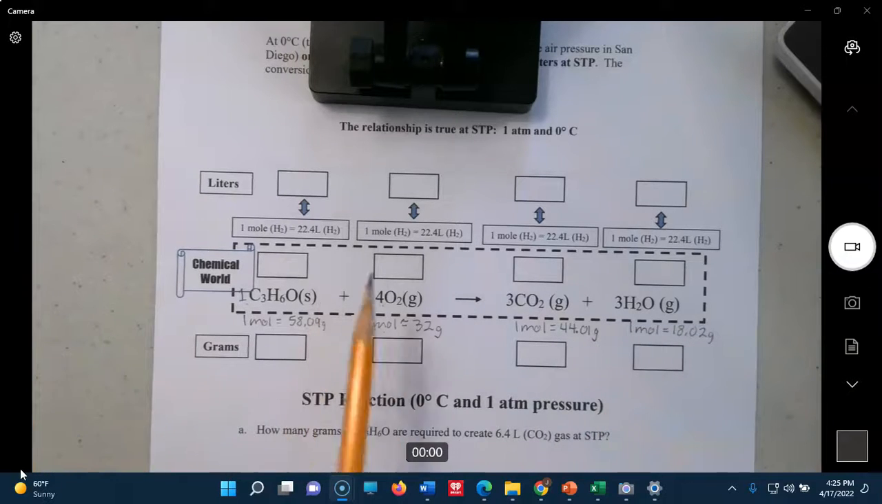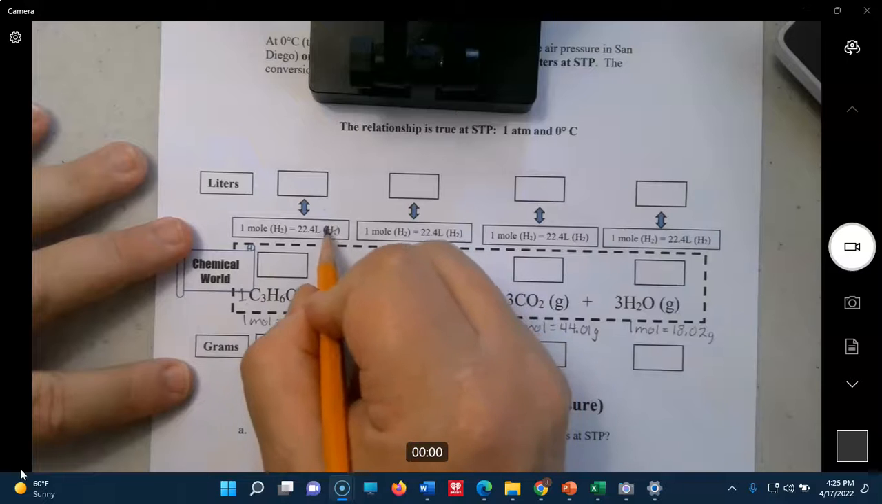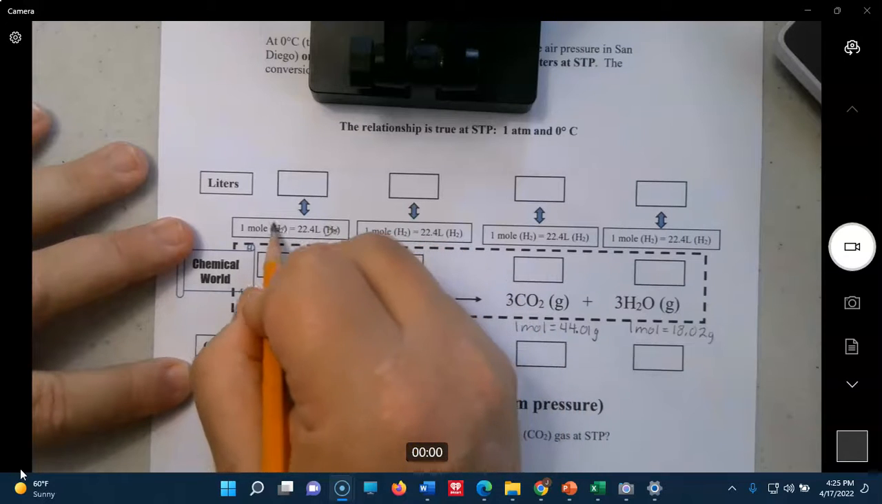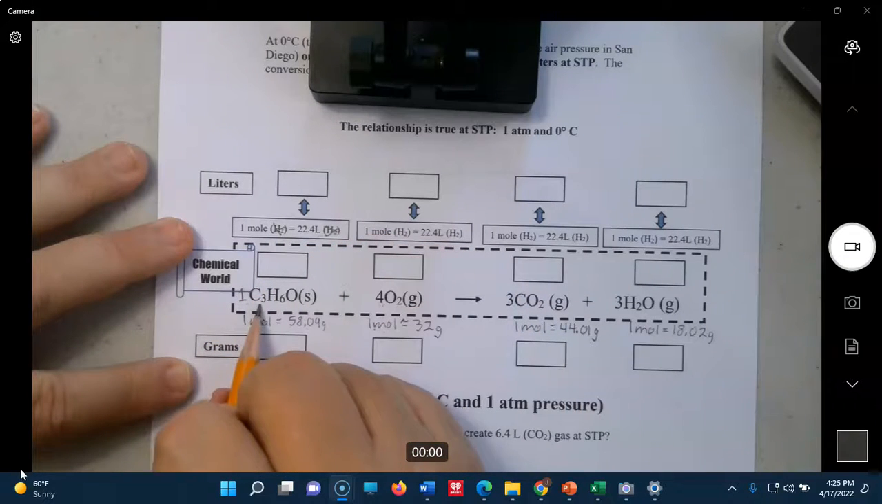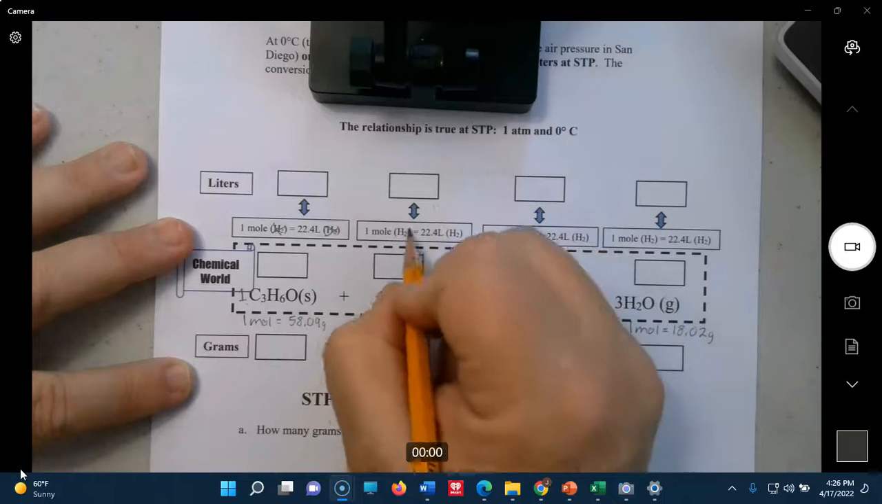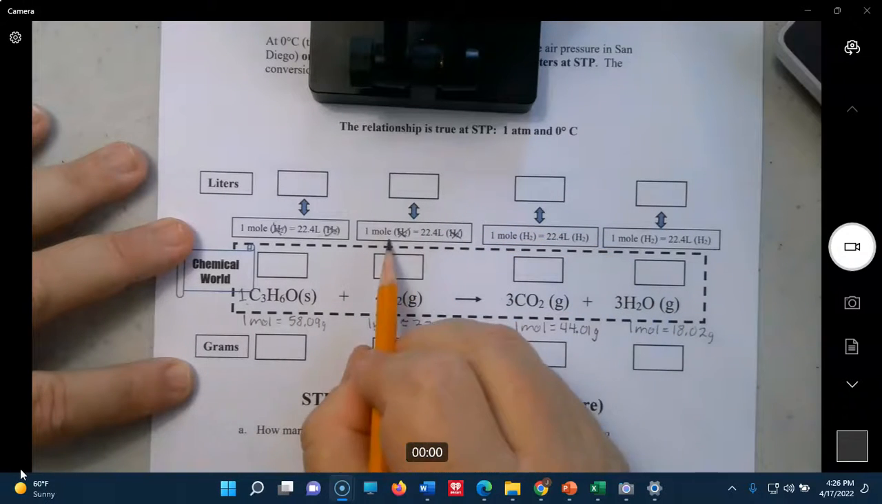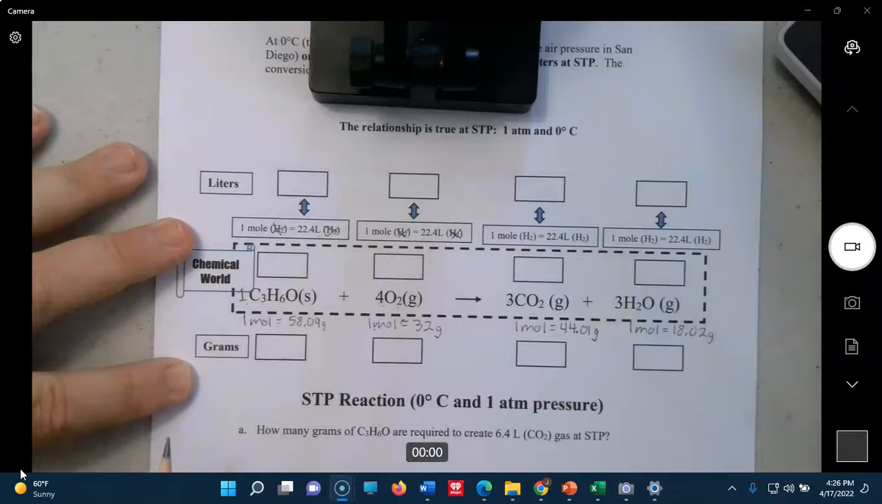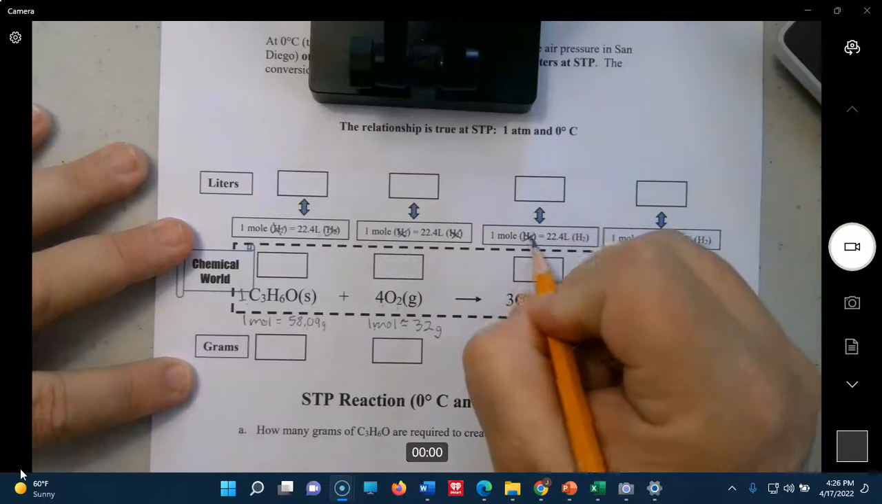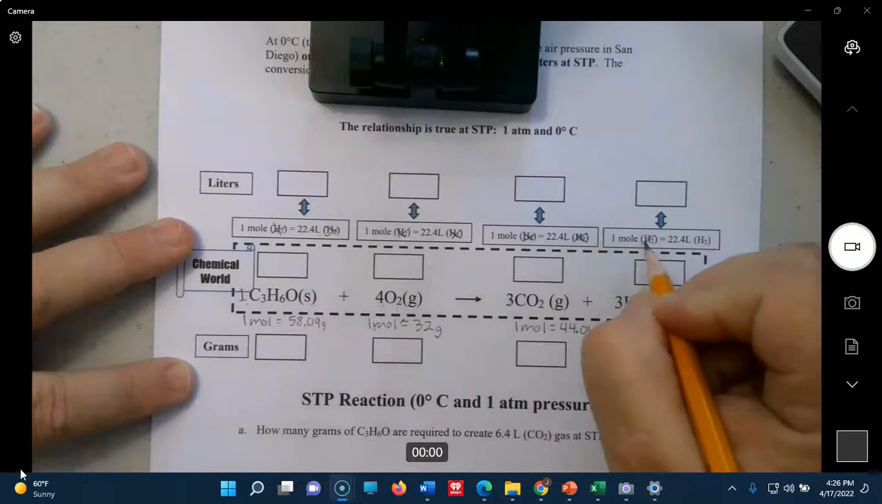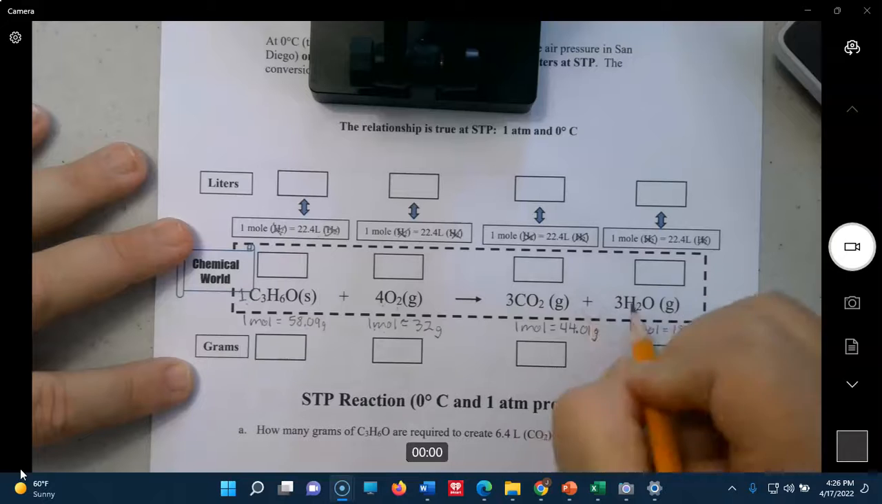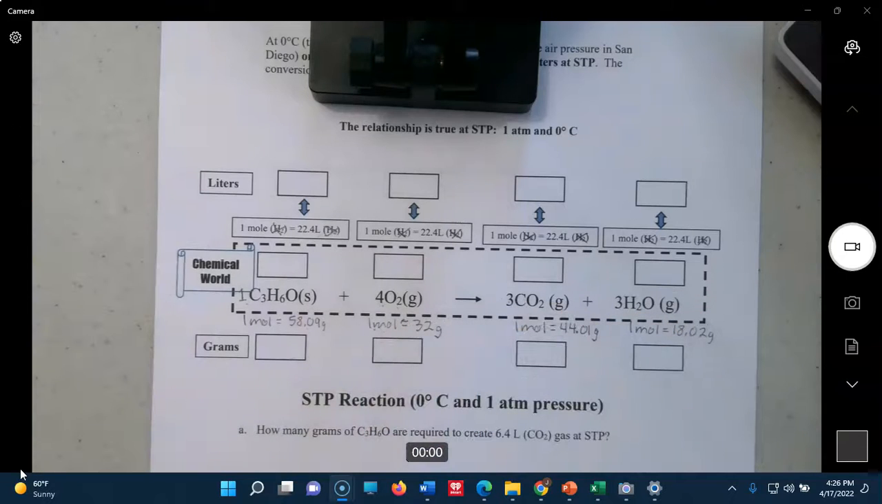Now, based on the STP rule that we have up here, 1 mole of any gas equals 22.4 liters. Unfortunately, I left these as H2s. It doesn't matter what the gas is, but let's just go ahead. It's really referring to this. Not H2, any gas. In this case, it's referring to O2. 1 mole of O2 equals 22.4 liters. So I'm just going to X out the H2s. They refer to whatever we're dealing with down here. And these are all gases, as you can see.